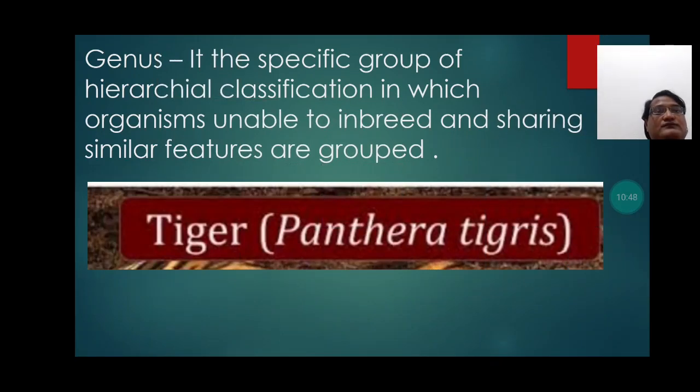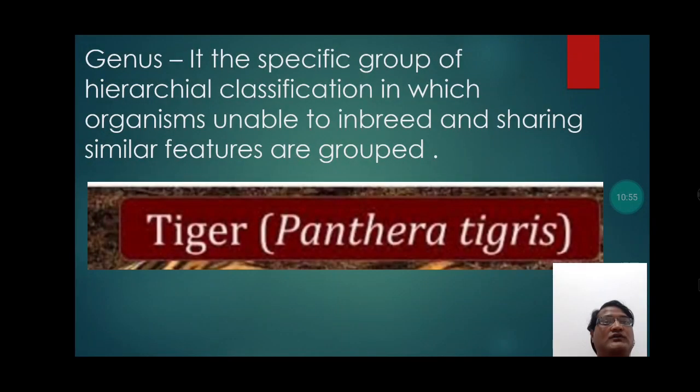Genus, it is a specific group of hierarchical classification in which organisms unable to inbreed and sharing similar features are grouped.